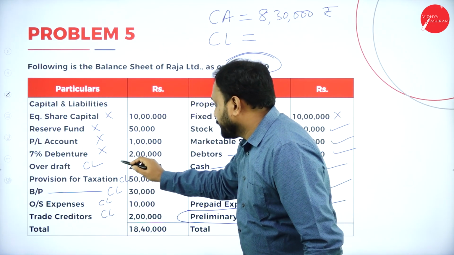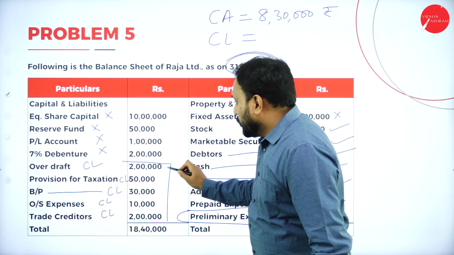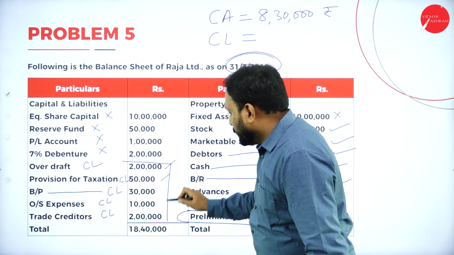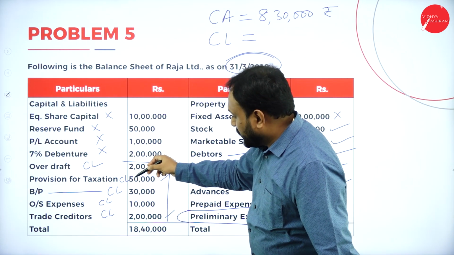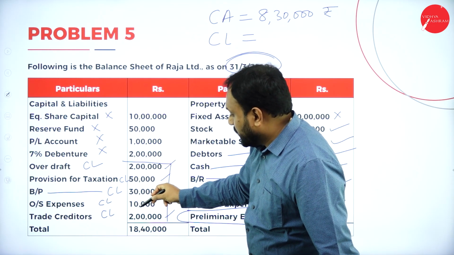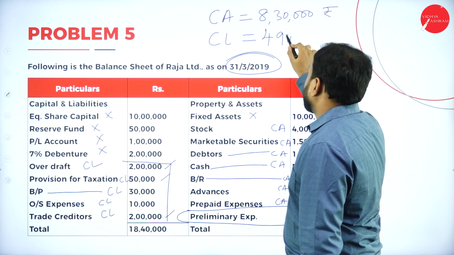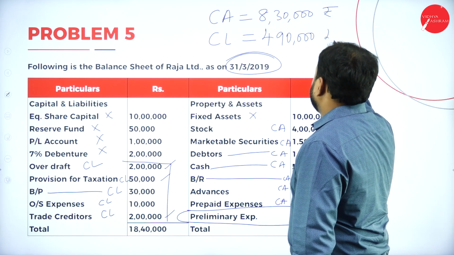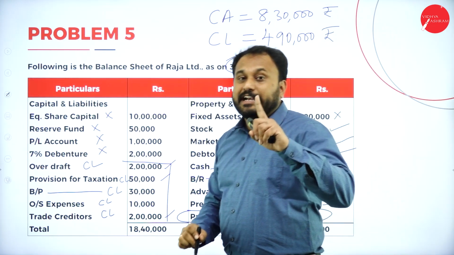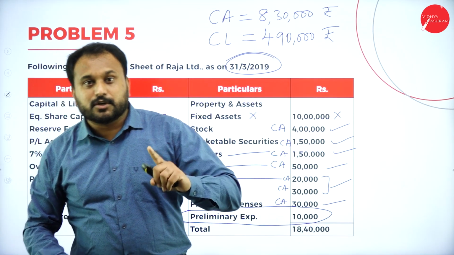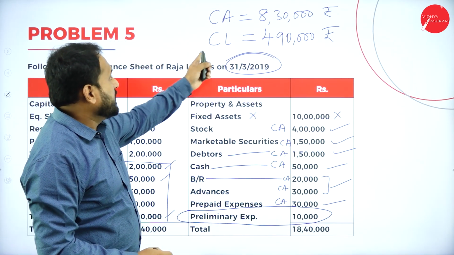That means here we have from here to here, that is 2 lakh. Then we have again 2 lakh plus 2 lakh is 4 lakh, 4 lakh, 4 lakh 50, 4 lakh 80, 4 lakh 90. So we have 4,90,000 rupees as current liability. 4,90,000 rupees. One more entry is what we are supposed to go with. Let's go with the next one.